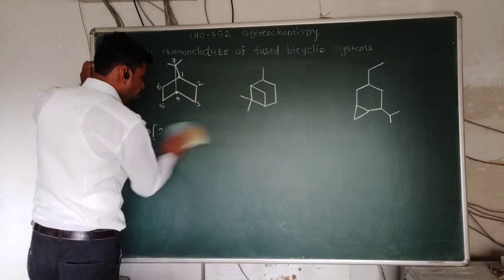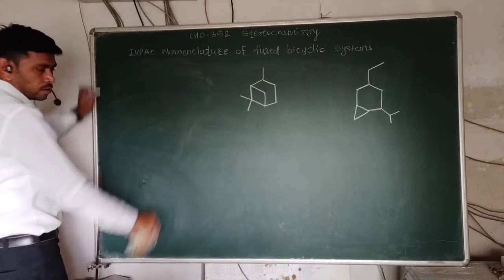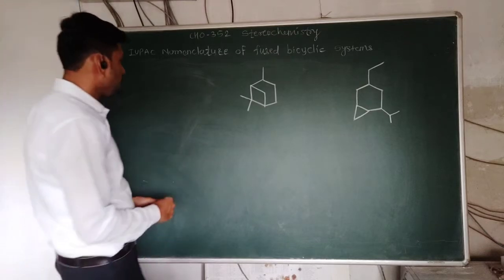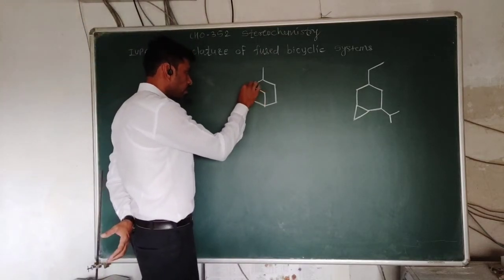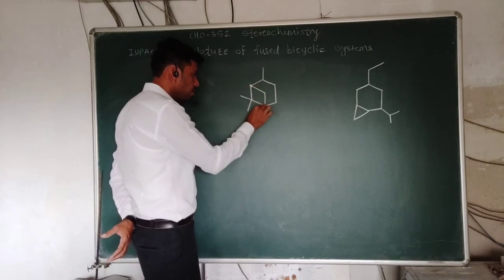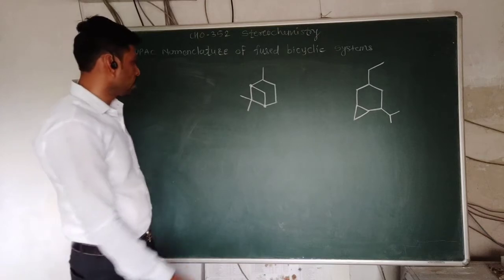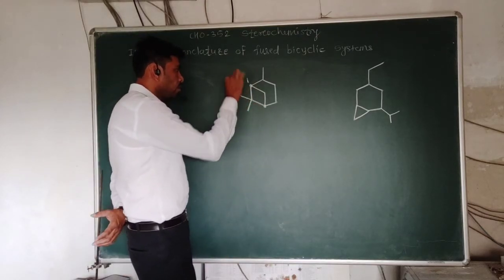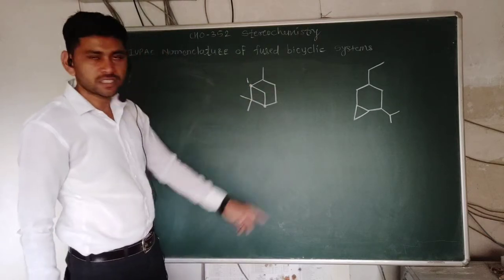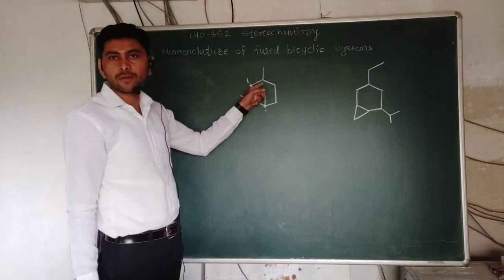See the nomenclature of the next compound. Here substituents are there. In this substituted compound, first identify the bridge carbon atoms. These are the bridge carbon atoms where the rings are connected. So start numbering from a bridge carbon atom. Normally we can start numbering from the longest side, but here we can't start from there because the substituent is nearer to this side.